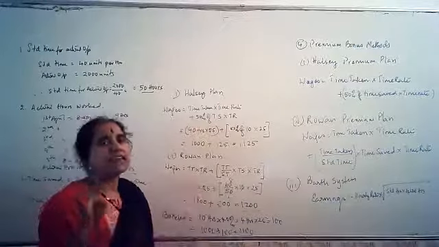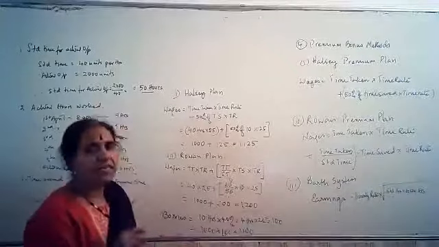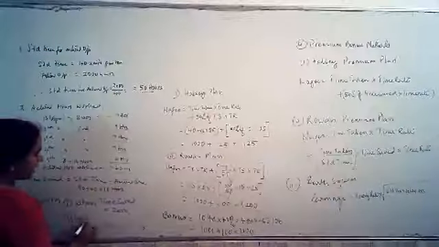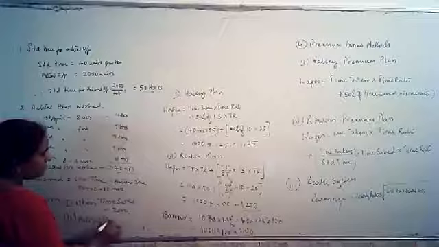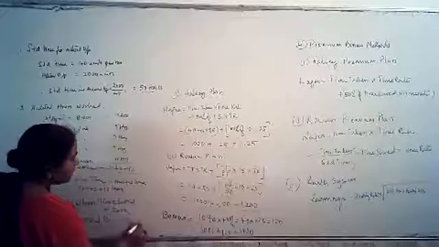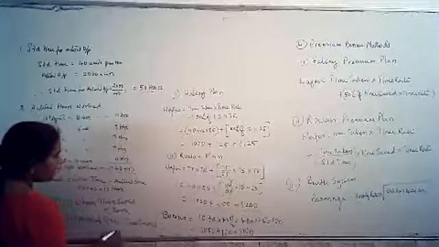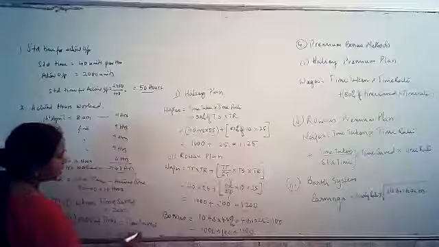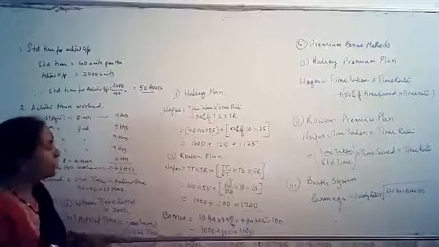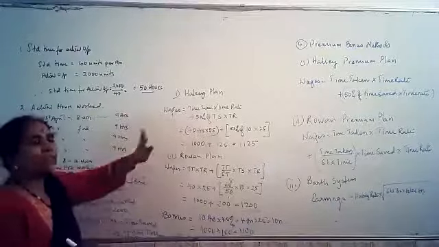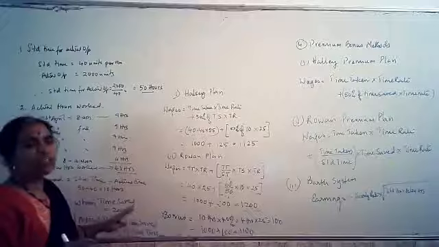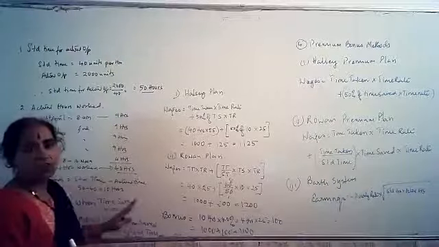That means if an 8-hour job is done in 4 hours, then both will be the same. This is the second situation, when actual time is equal to time saved. That is, he should have worked in half of the standard time. When you work within half of the given time, and calculate your wages under the Halsey plan and the Rowan plan, both will be the same. There will be no difference between the two wages under the different plans.